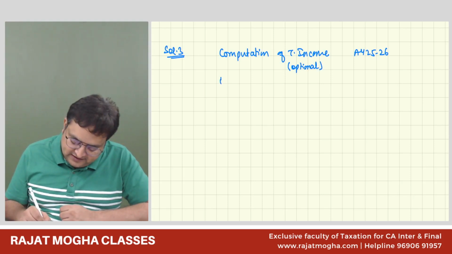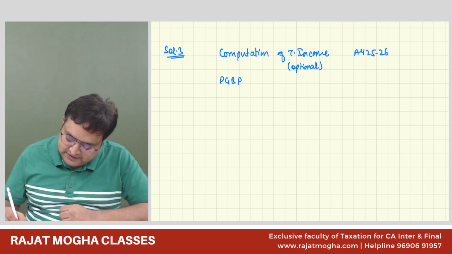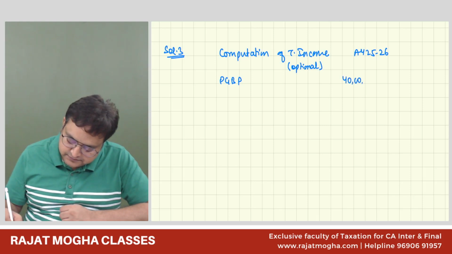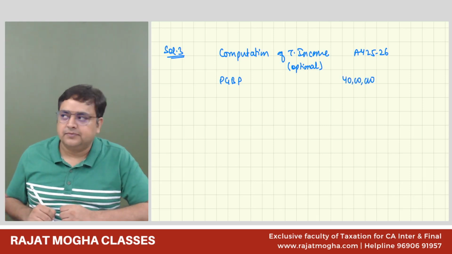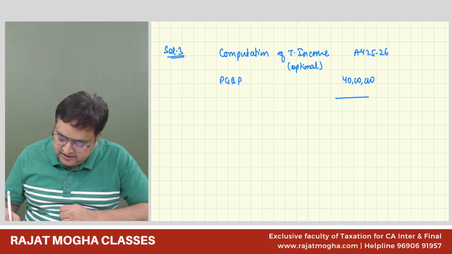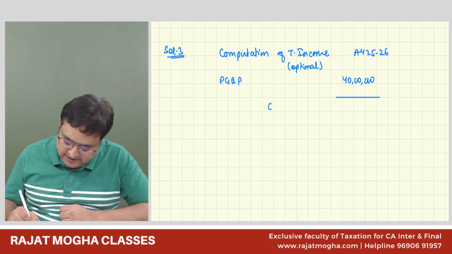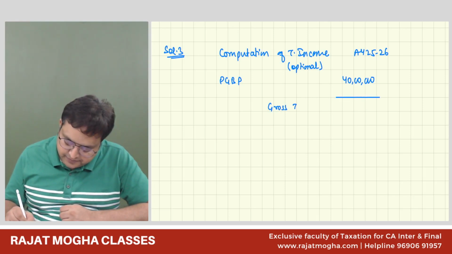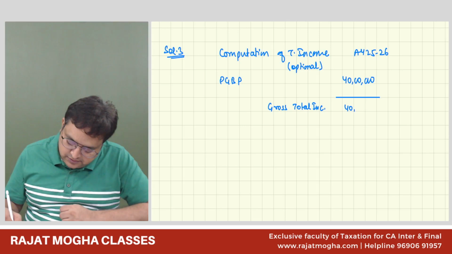So first of all, he has a PGBP income. PGBP income is 40 lakh. Correct? And let's say we don't have any other income. So this is my gross total income, ₹40 lakh.